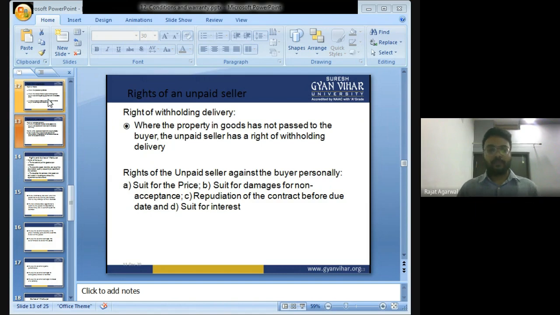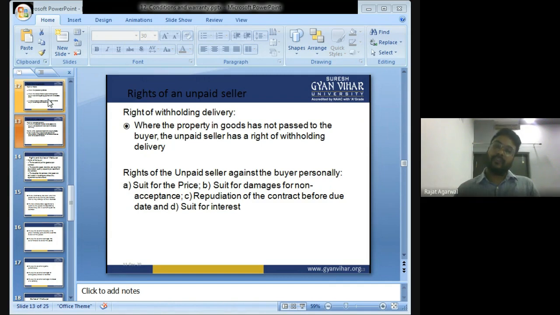Cancellation of the contract before the due date: the unpaid seller can cancel the contract before the due date. Sue for interest: if the buyer does not return the amount to the unpaid seller within a reasonable time, the seller can file a case against the buyer for the interest loss that he has incurred.